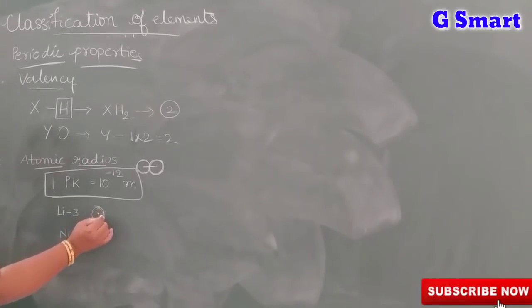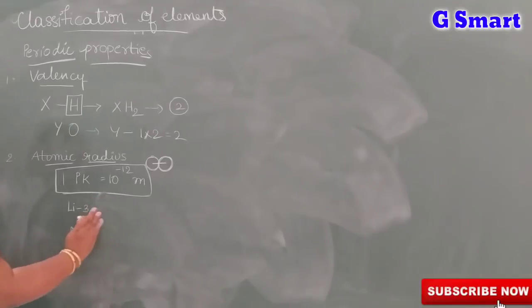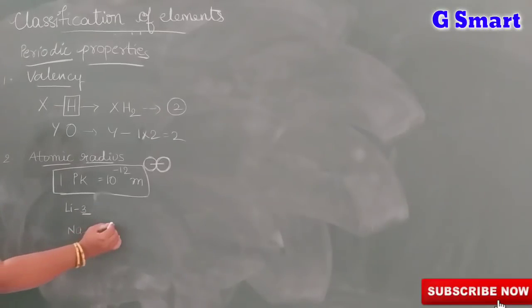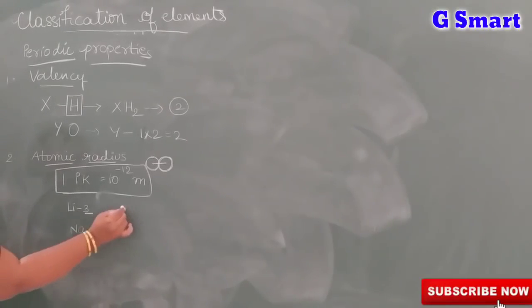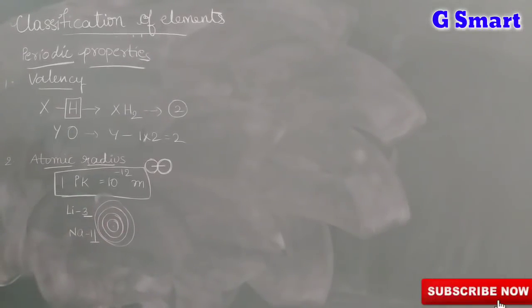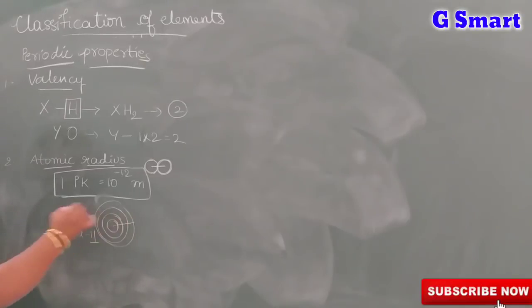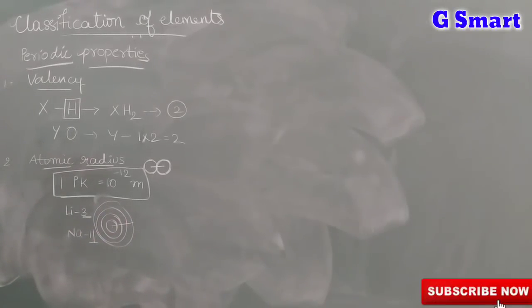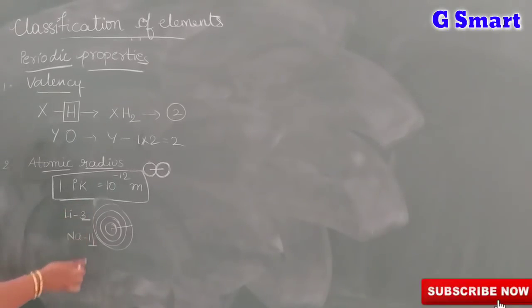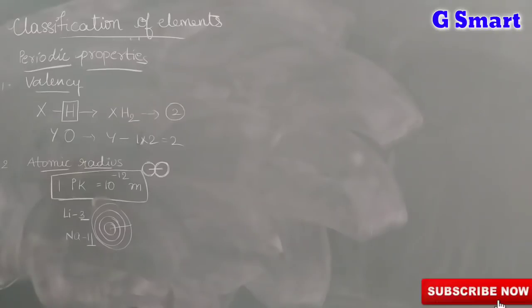When the number of electrons is increasing, the number of shells will increase. Yes or no? Then atomic radius will automatically increase. That means in groups, from top to bottom, atomic radius will increase.